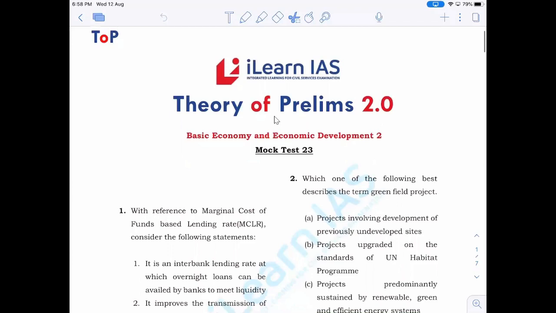Hi all, we are going to discuss the mock test session 2 of Theory of Prelims, mock test 23. So we are going to discuss the answers of this particular mock test.